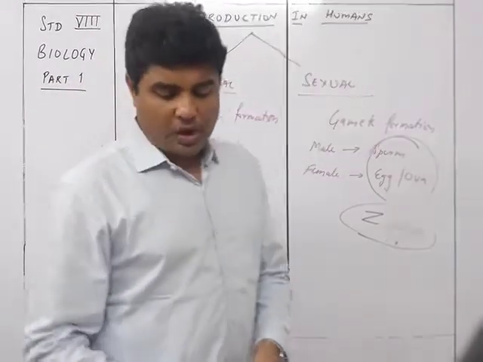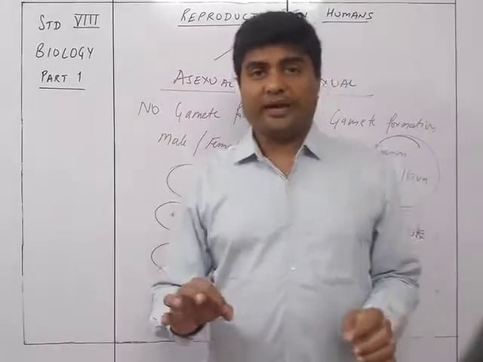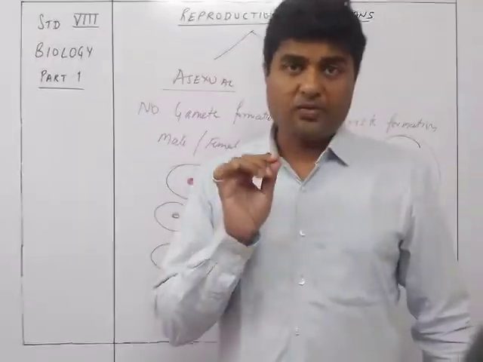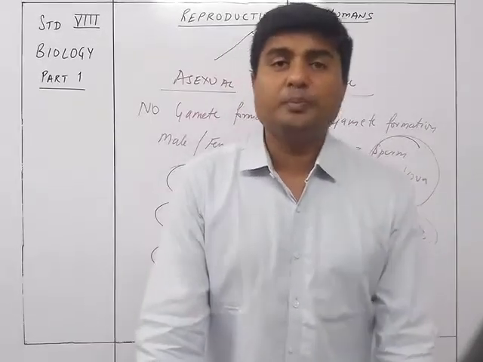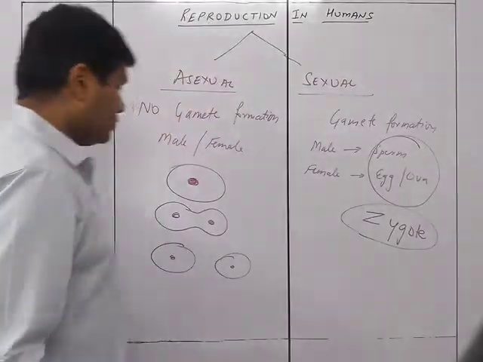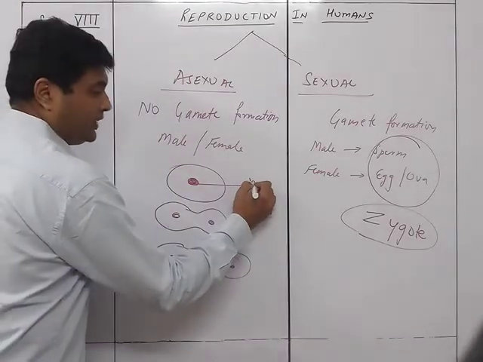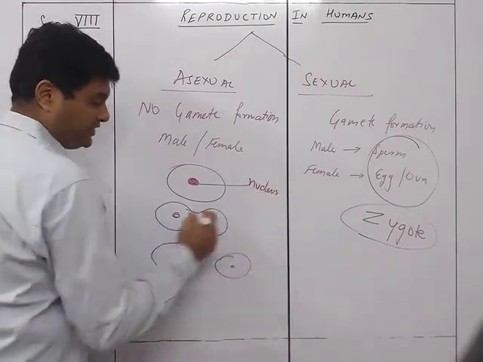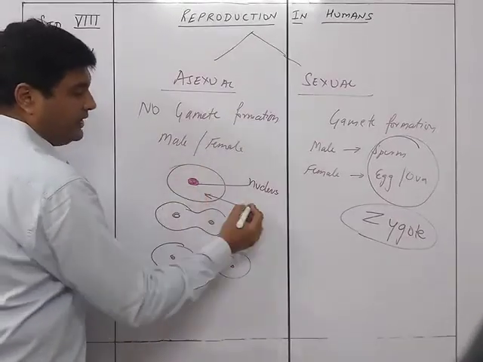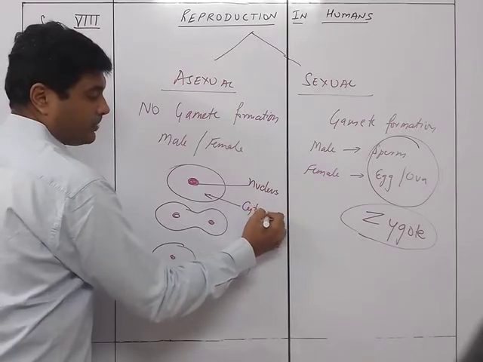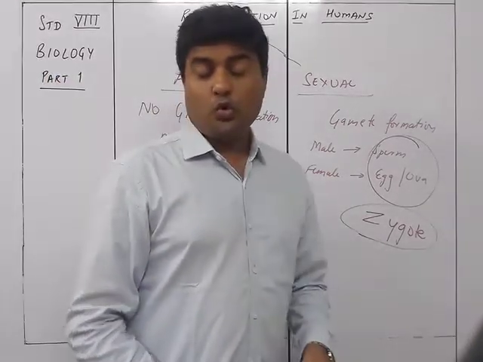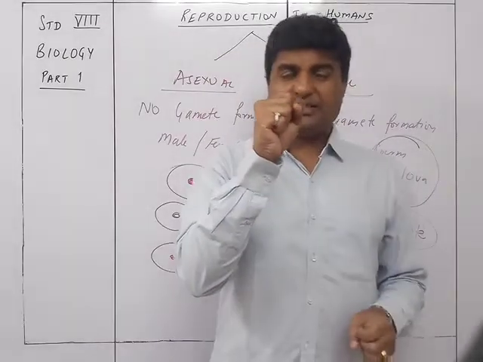So this is how the cell division, or we can say this is called binary fission, dividing into two, takes place majorly in single-celled organisms. This one is called the nucleus, which divides into two, and the other part over here is called the cytoplasm. So a cell has two components: one is the nucleus and another is the cytoplasm.